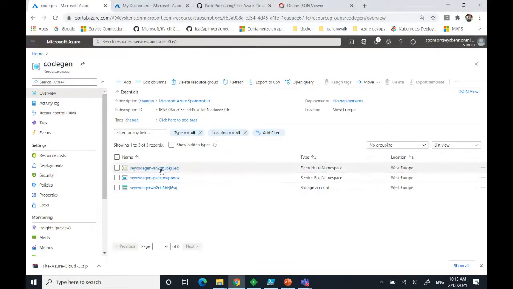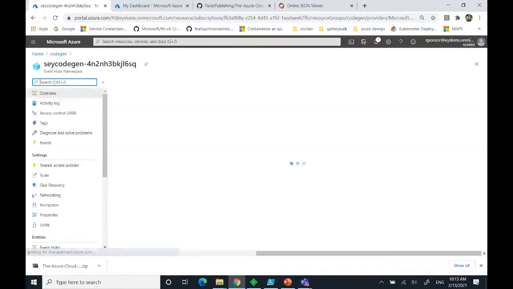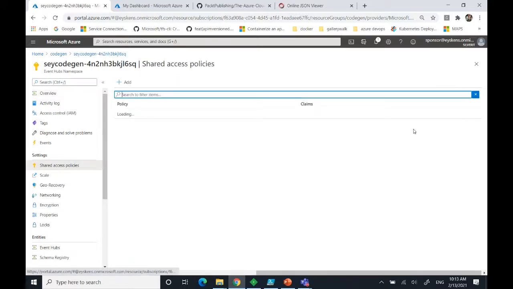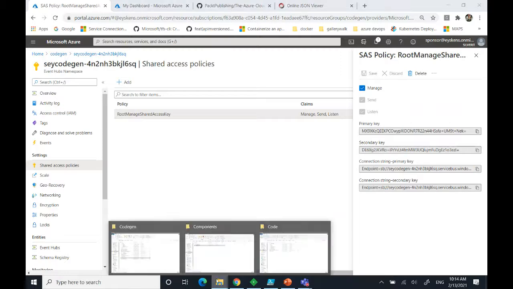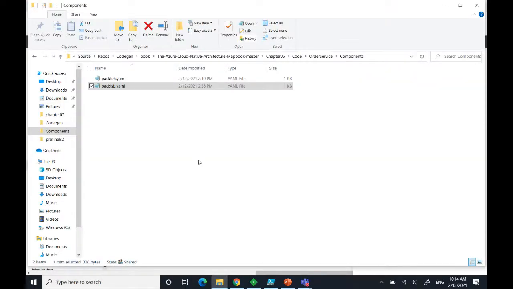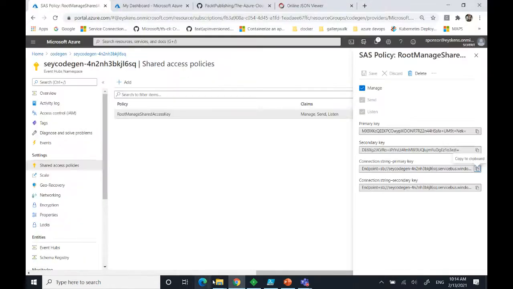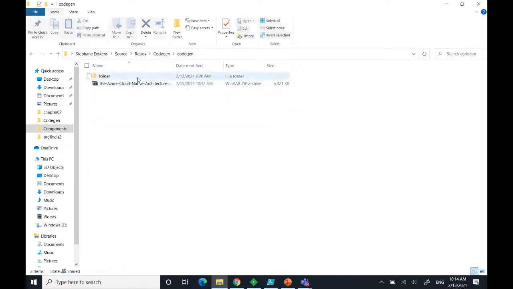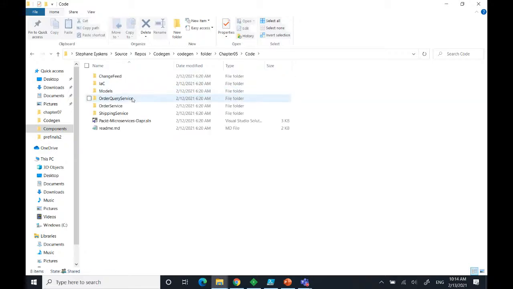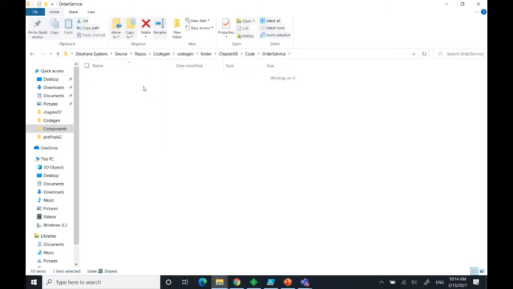So I'm going to grab the connection string of my Event Hub namespace. I can also close this. And then I will take the shared access signature, or the connection string, sorry, in this case, copy, and I will update a component file. So that's how Dapr works. Wait, that's not the right folder. I'll close this, that was from the previous one. Okay, let me find it back. That's here, chapter 5, code. So I'll go to my order service and then to the components folder.